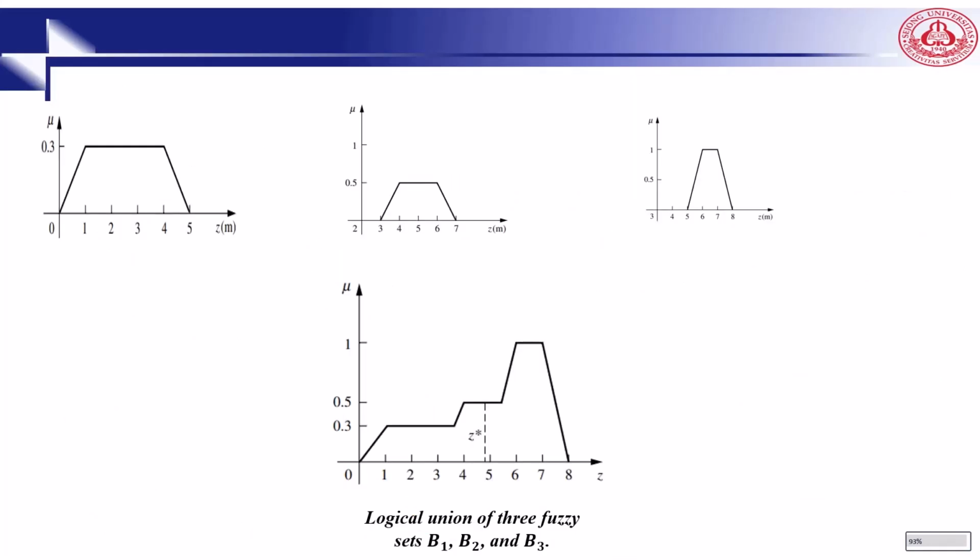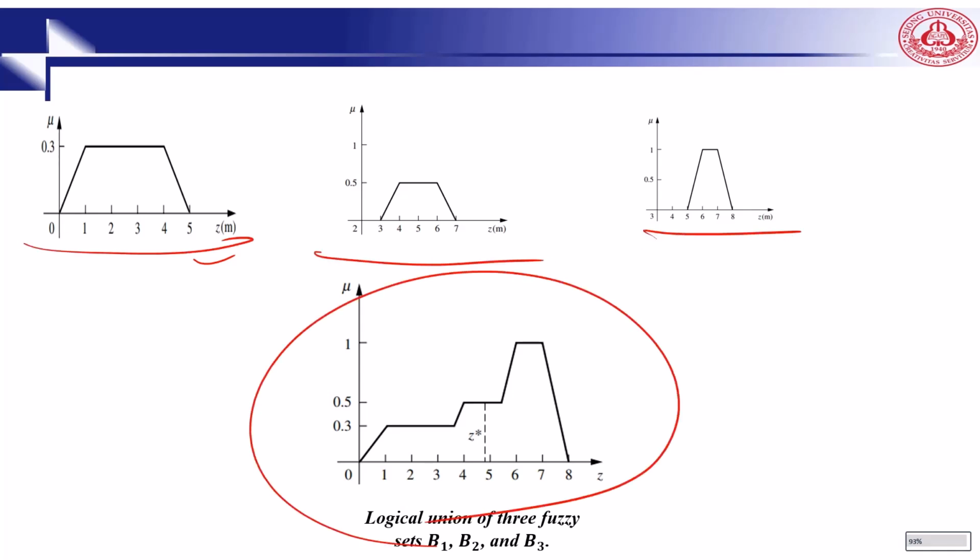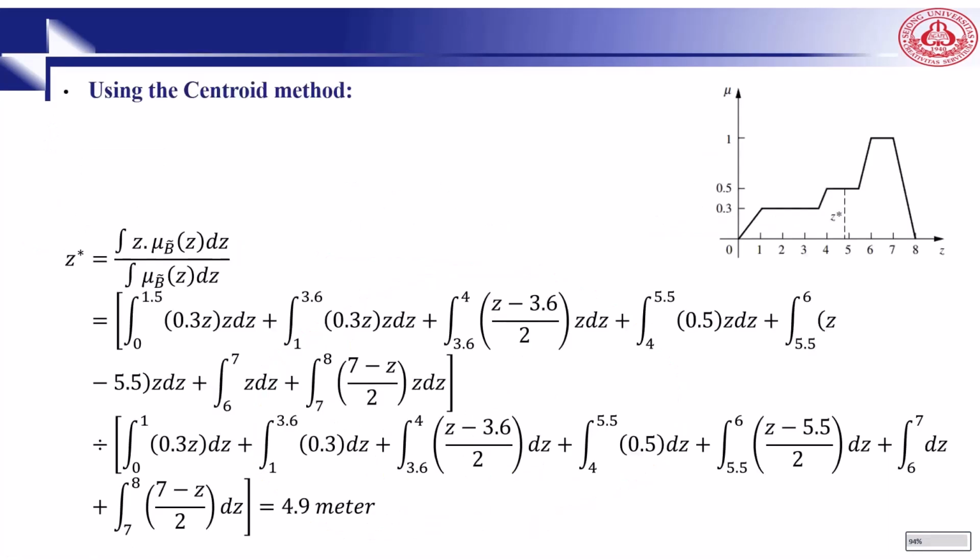Now we want to aggregate these 3 survey results to find the single most nearly representative right-of-way width, we can say Z, to allow the railroad to make its initial estimate of right-of-way purchasing cost. If we combine all, we have this one. If we combine this one and this one, then we have the composition of these things. Because our data is in meters and meter is continuous, we go for the integral using the centroid.